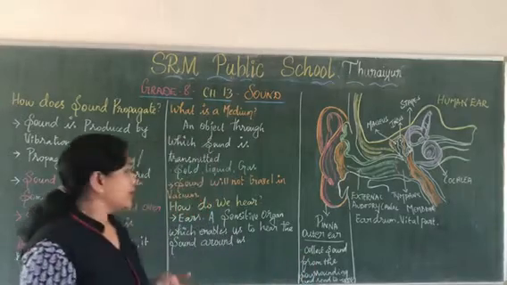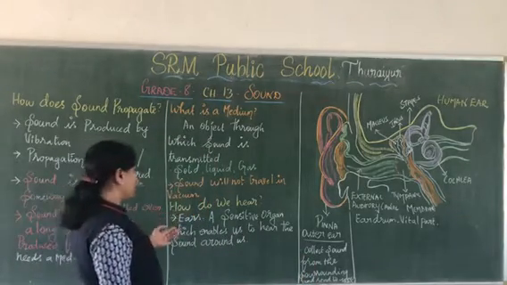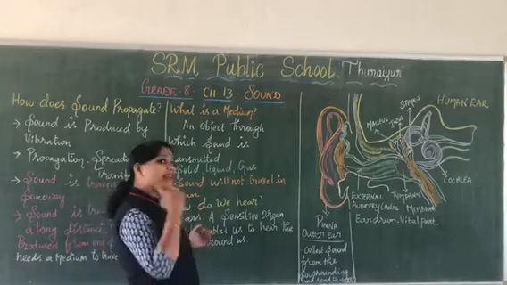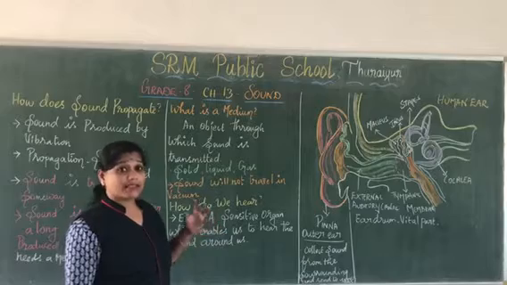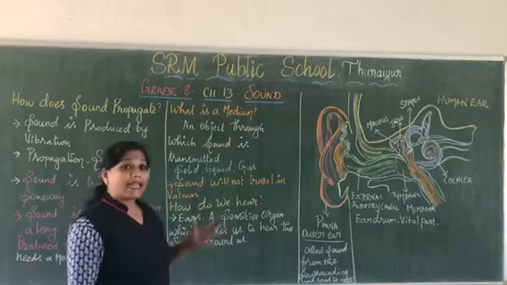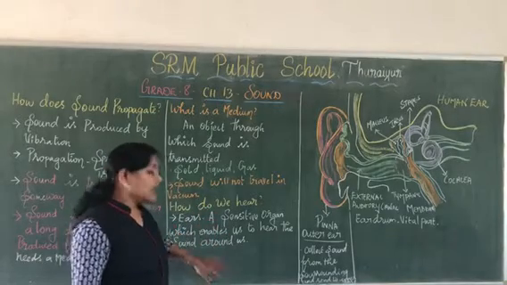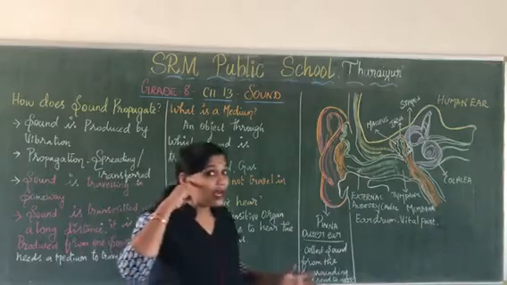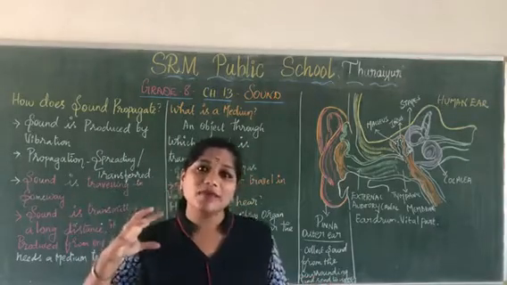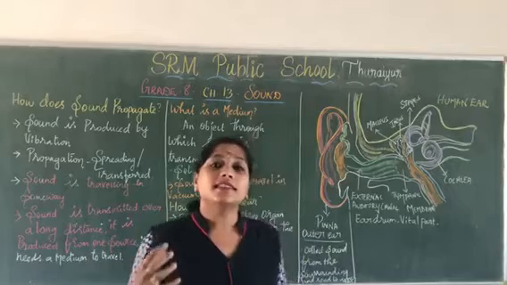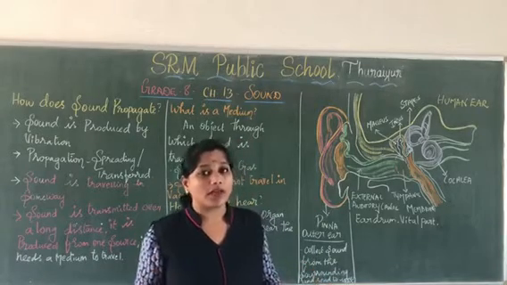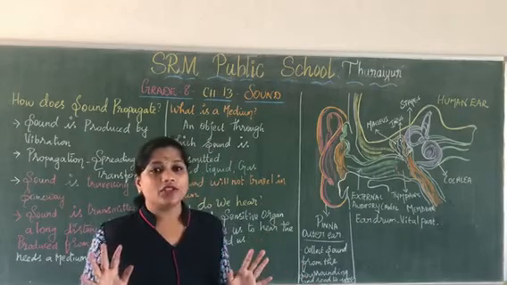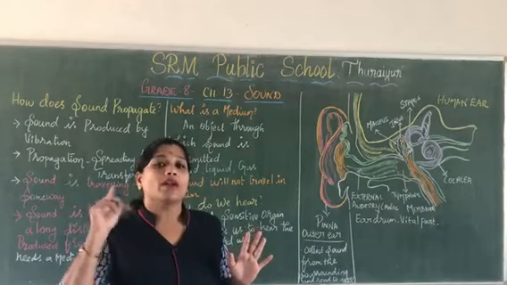That is what we are going to see. Yes, your answer is correct. How do we hear? We hear through our ears, right? So, what is an ear? An ear is a sensitive organ which enables us to hear the sound around us. Only when our ears are working properly can we hear the sound or music, whether it is pleasant or noisy. We are able to hear because of our organ, the ear.